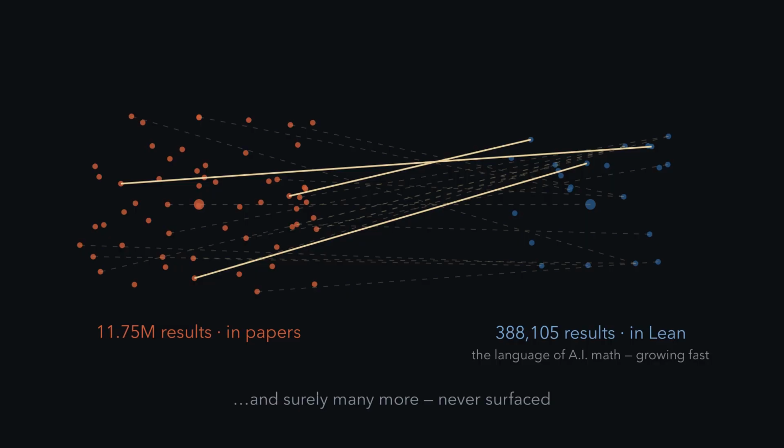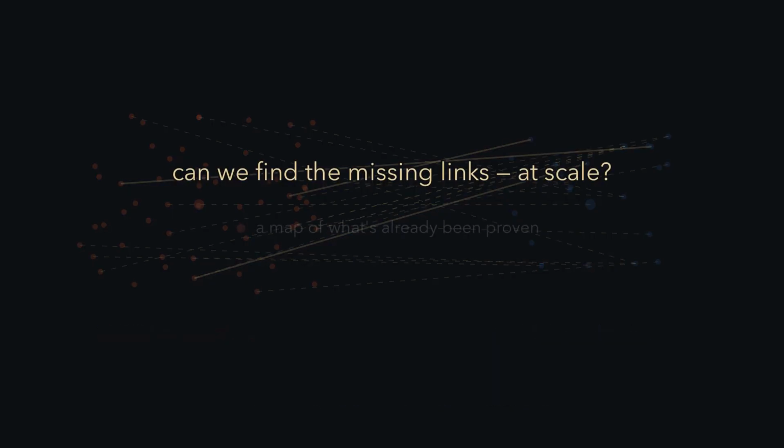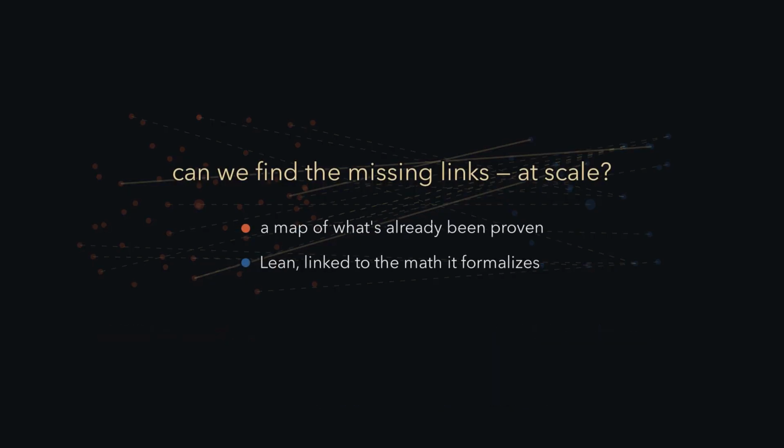So here's the question that drives this work. Can we find these missing links at scale? If we do it, we get a map of what's already been proven, and with Lean at the statement level, we can see the math it formalizes.